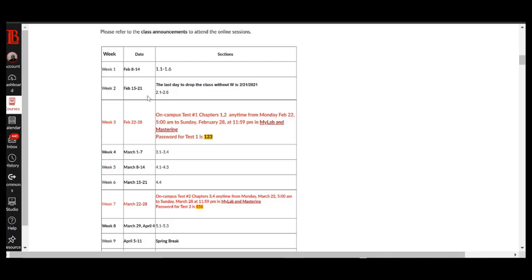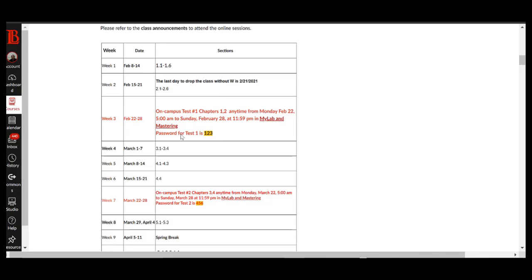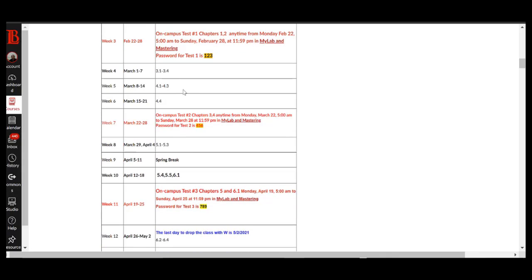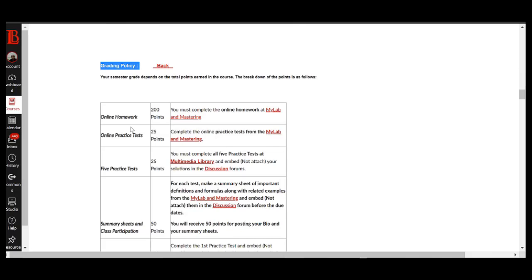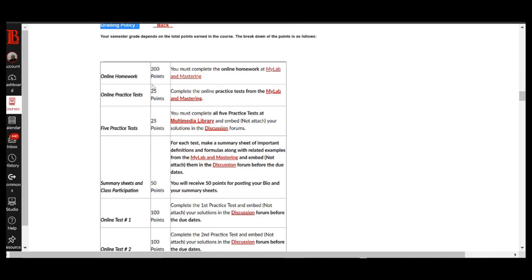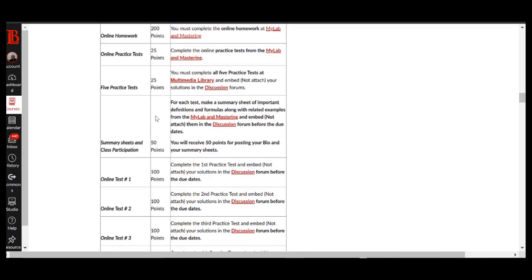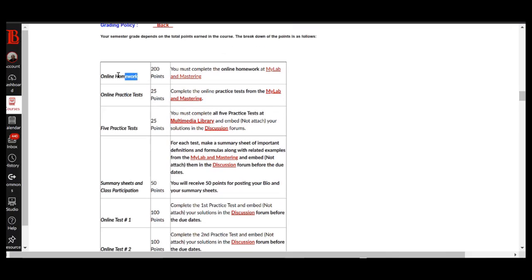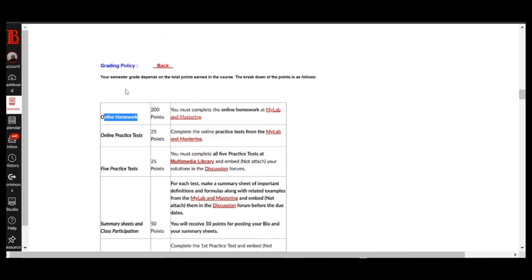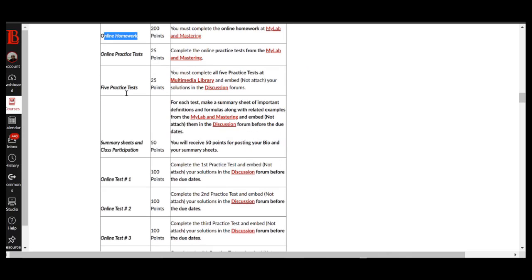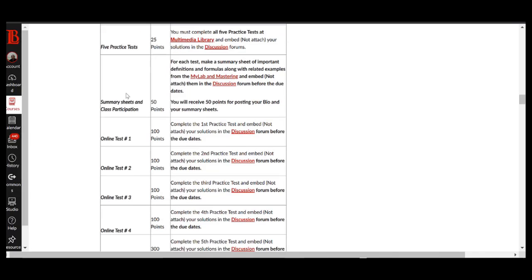So over here, as you can see, for the first week, you should complete at least 3 sections, and you'd see the whole schedule here. And you can see that you have a grading policy. Grading policy shows you how many points you get for each activity. You would have online homework assignments in MyMathLab. You can access the homework assignments after the due dates. For some assignments, you would get some points deducted if you submit them late.